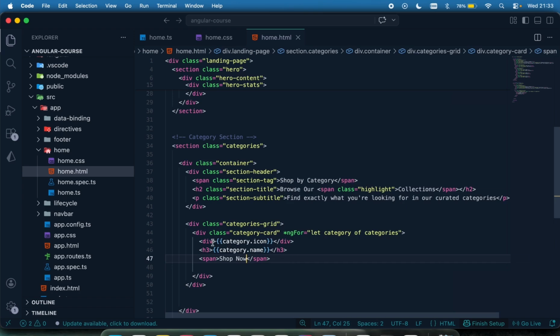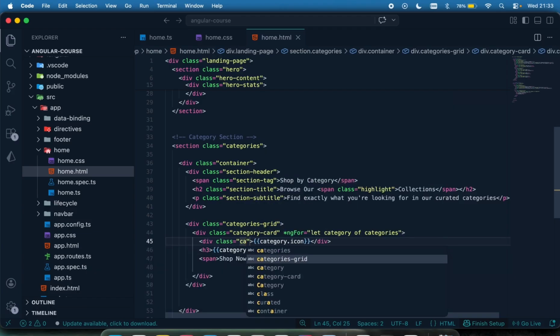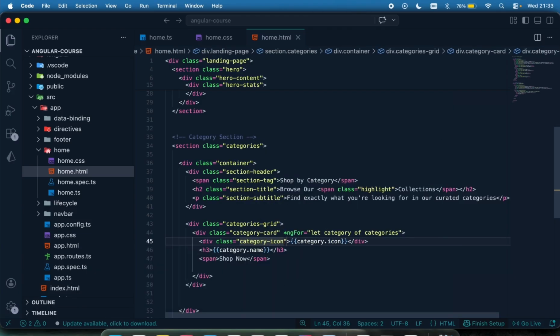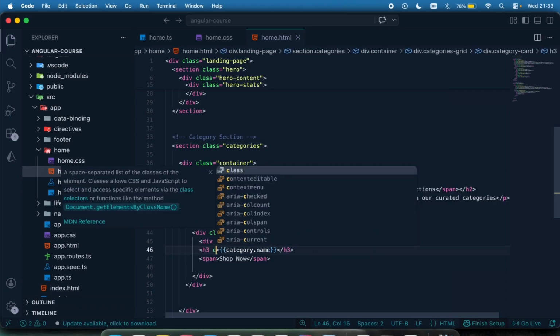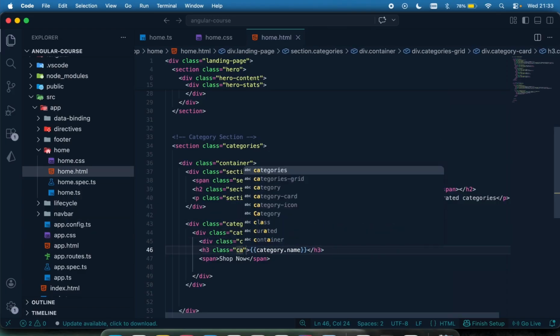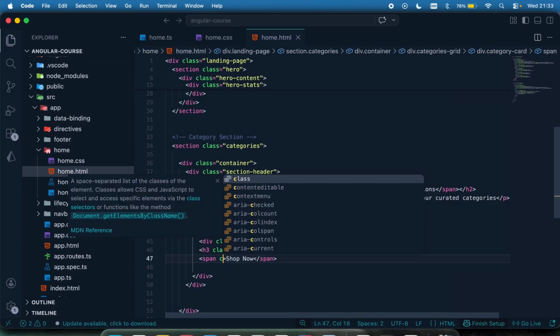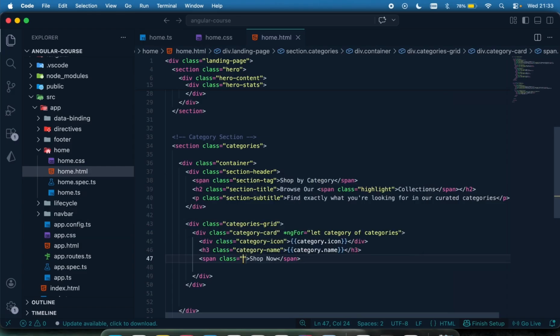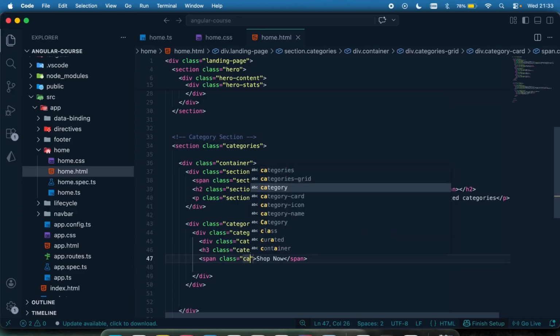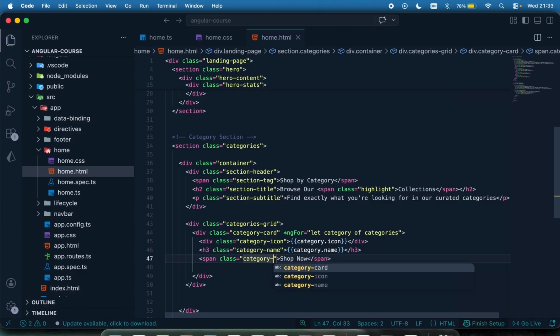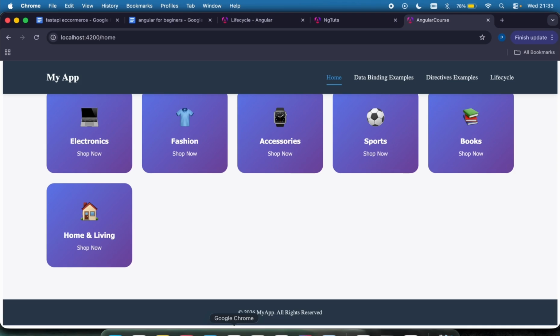And I'm going to have each different class right here. For this, it has a styling which I called category-icon. For this other one, I had a styling called category-name, and this other one I have a styling called category-count. So let me see what is being displayed right here.